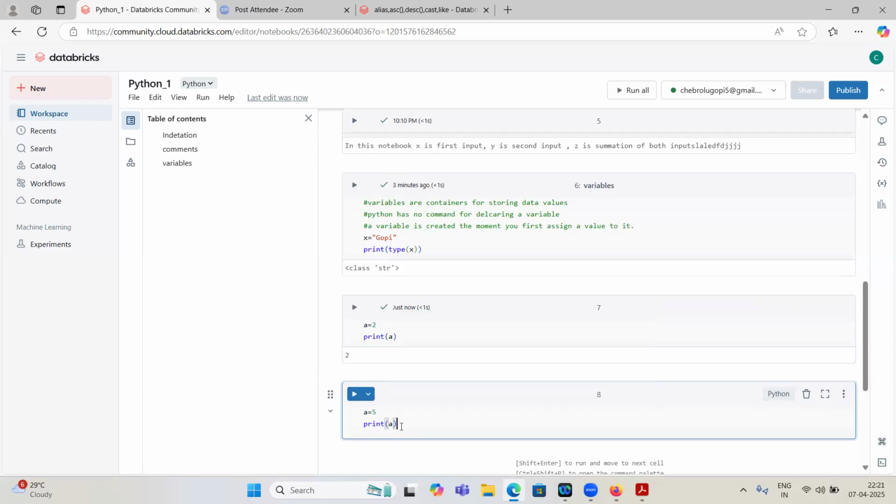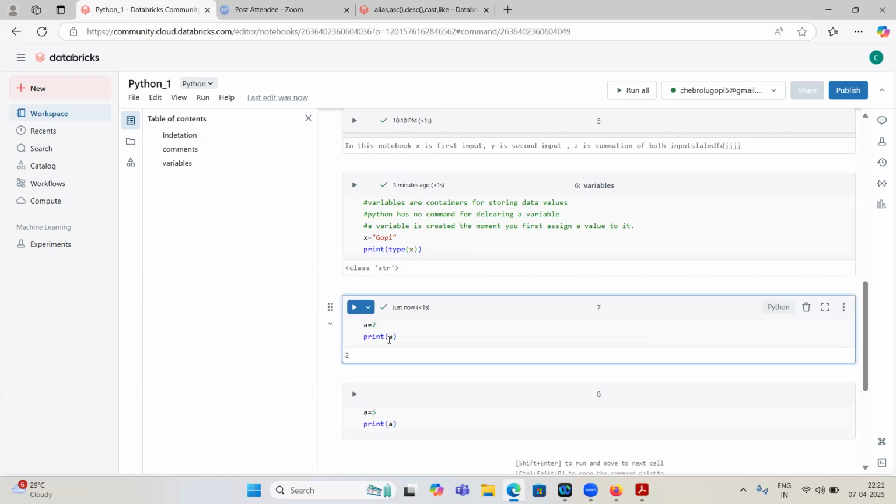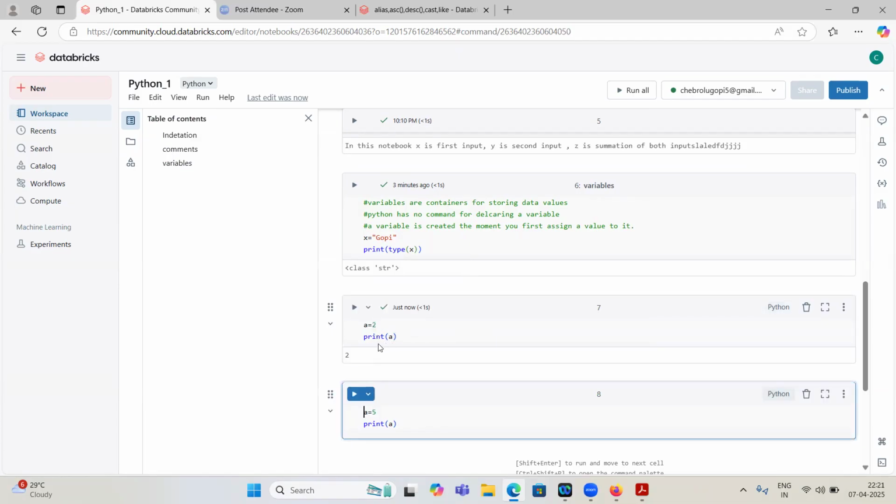It will give 5. So why? Because however many times you assign, it will take the recent value. In Python, you can assign a equal to 2, a equal to 3, any number of times. But a equal to 2, if I print here, it will give me 2 only. But here, if I print this value, what will it do? We have assigned 5, right?